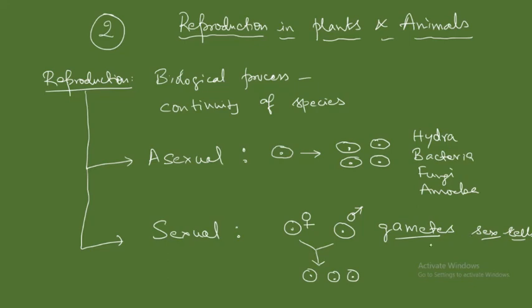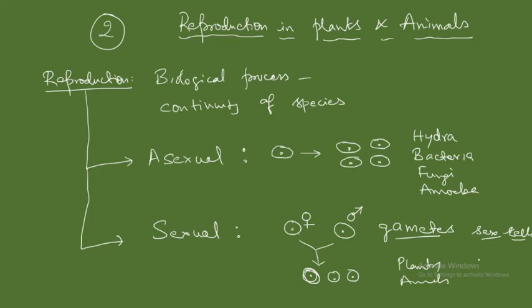So what is the importance of these cells? The male and female gametes fuse, and what happens? A new organism is formed. Now the character of this organism is not the exact copy of either the mother or the father. Some new characters will also form. And this kind of reproduction we see both in plants as well as in animals.